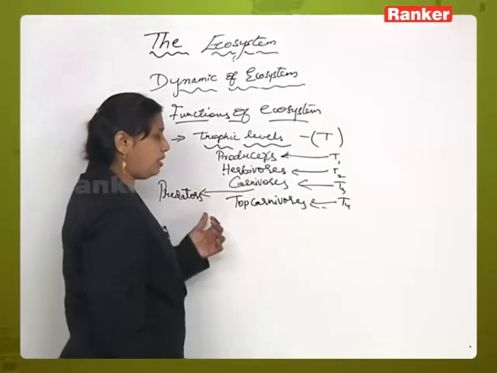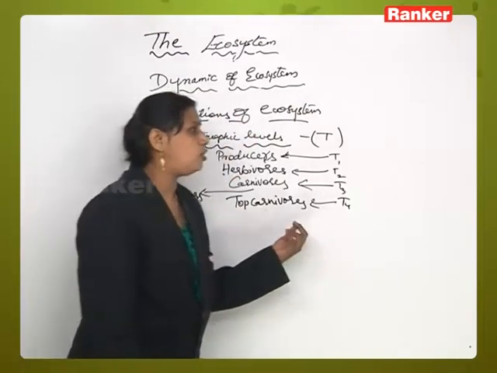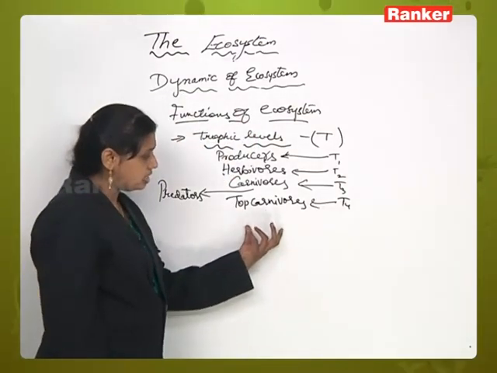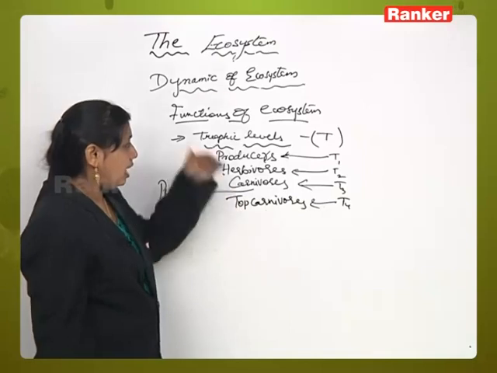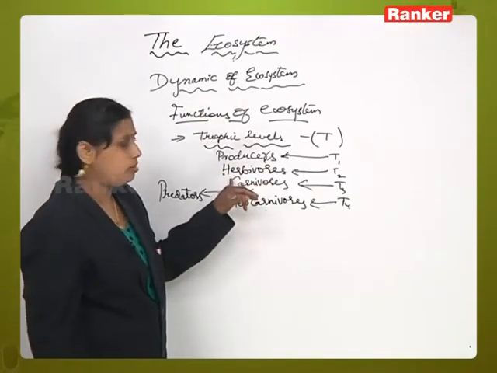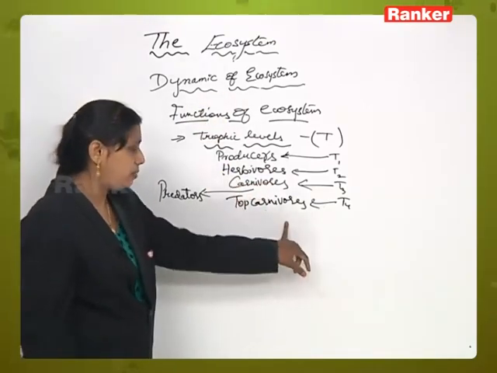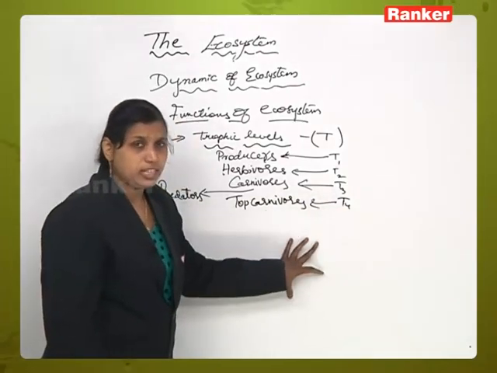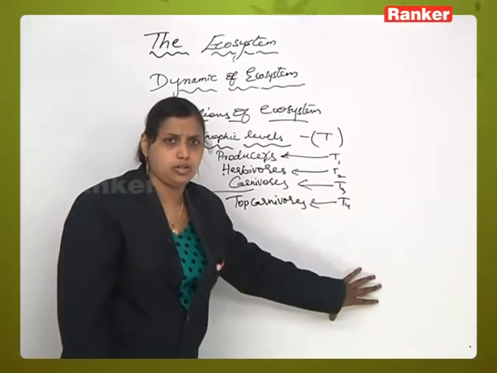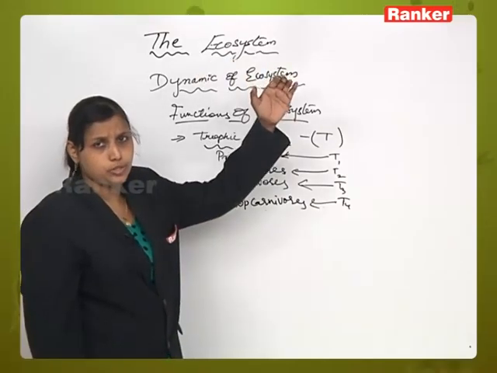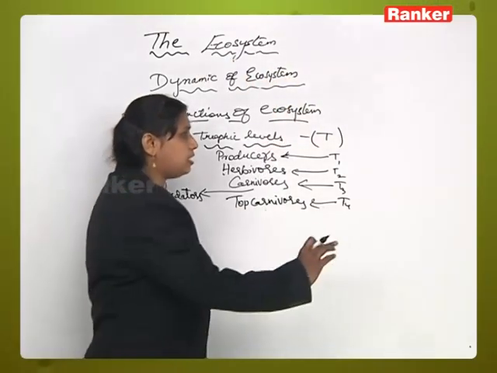Next to the predators you have top carnivores. Top carnivores are those which depend on all the above three levels, herbivores and carnivores, for food material, and which are not further eaten or killed by any other organism. They occupy the topmost position in the trophic level. These are decomposer forms.